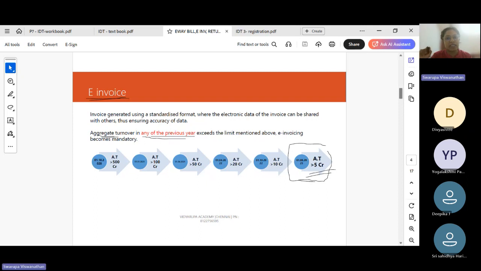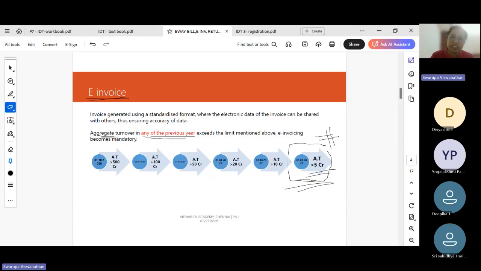E-invoice is required when the aggregate turnover in any of the previous years exceeds 5 crores. You need to remember only the last and relevant threshold, which is 5 crores. When you are checking whether a registered person is required to generate e-invoice, you will have to check the threshold limit based on the turnover in any of the previous years, not just the previous year.